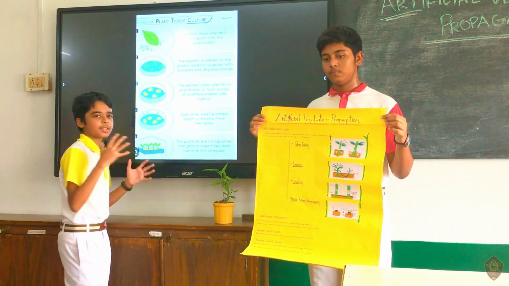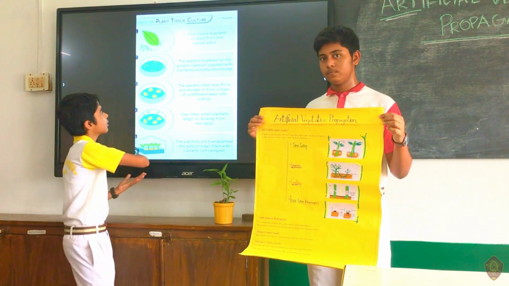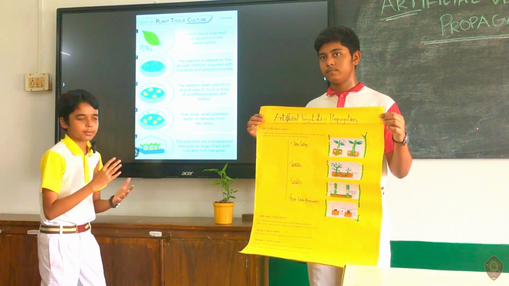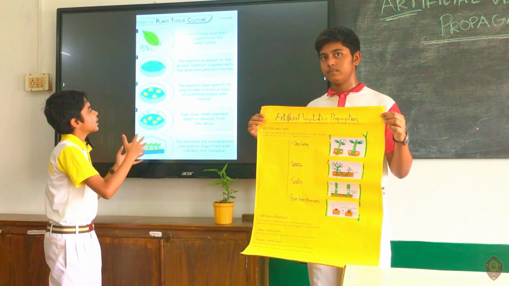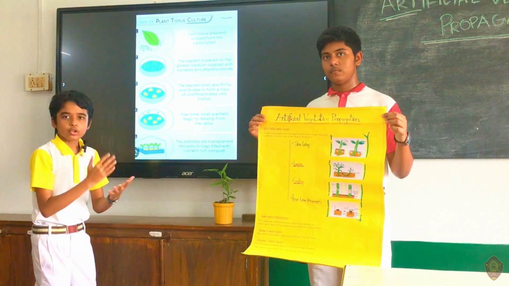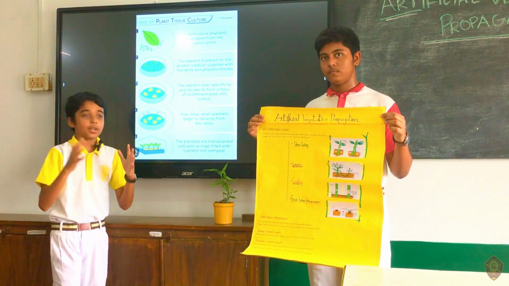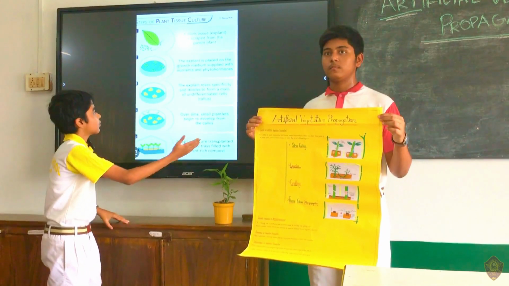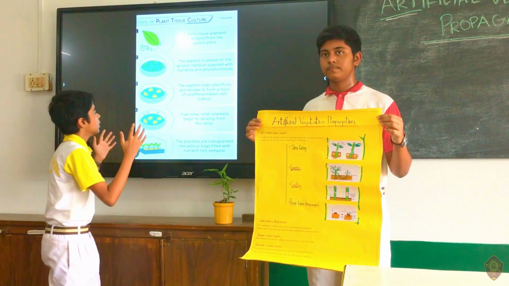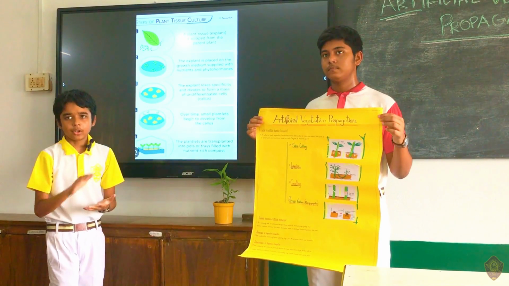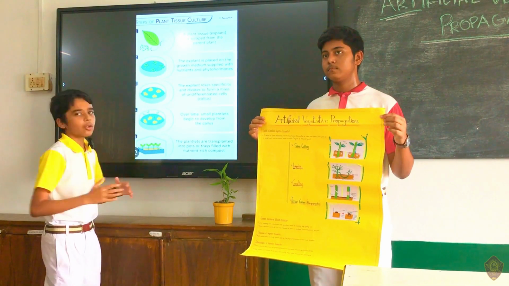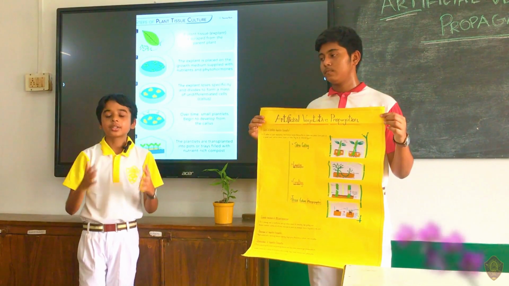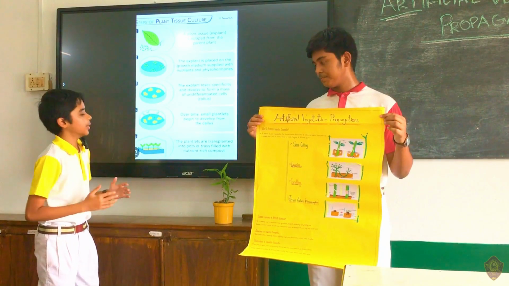And then it forms a cell mass called the callus. Then it is transferred to another nutrient medium under aseptic conditions, and this callus will divide into root and shoot systems and form numerous plantlets. These plantlets will then be transferred to pots filled with soil. This process is carried out in plants such as asparagus, orchids and chrysanthemum.